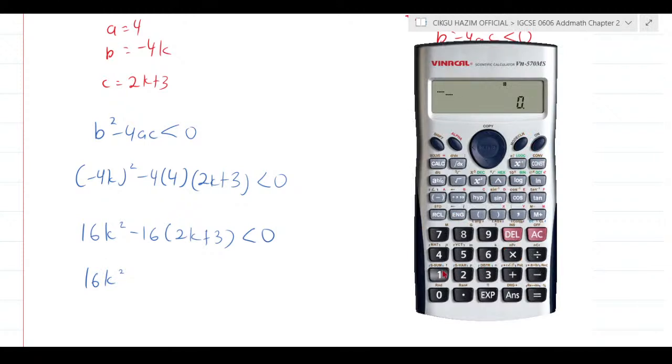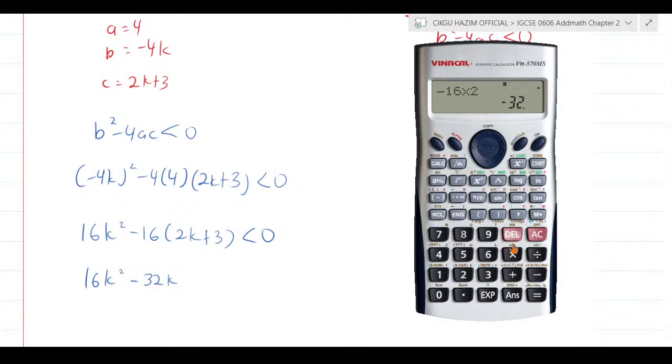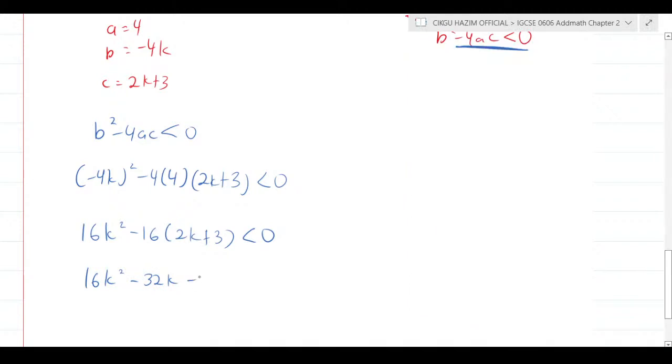Sometimes I'm also not sure. So here it is going to be negative 32k, and negative 16 multiplied by 3, which is negative 48. And yeah, we're going to have it like that.